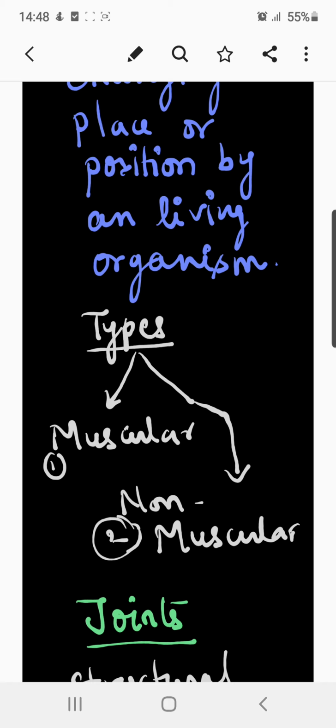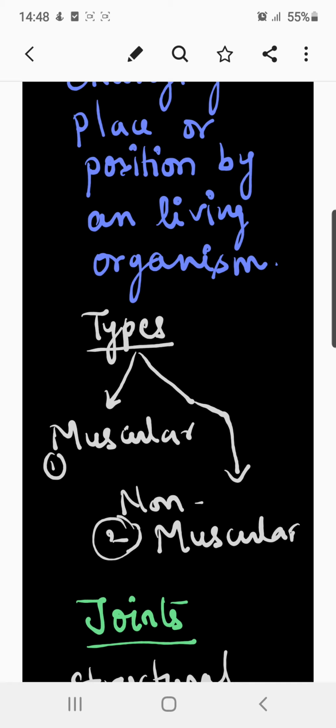The second category is non-muscular movement, in which we deal with movement through the coordinated action of bones and cartilages. We human beings also belong to that category. In us, most of the movements, such as walking or running, are coordinated by the mutual activities of bones and cartilages with respect to the muscular fibers.